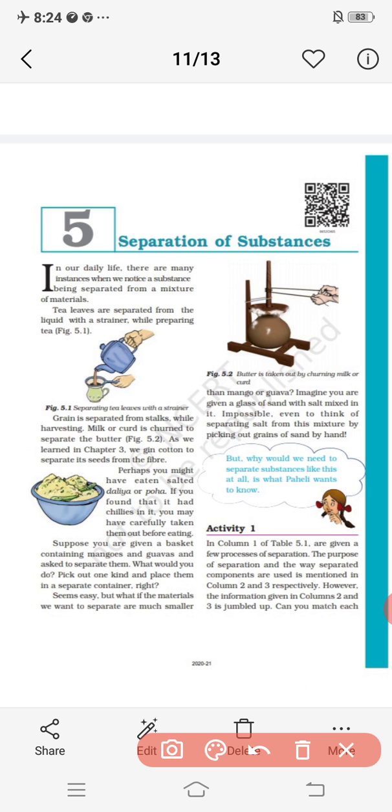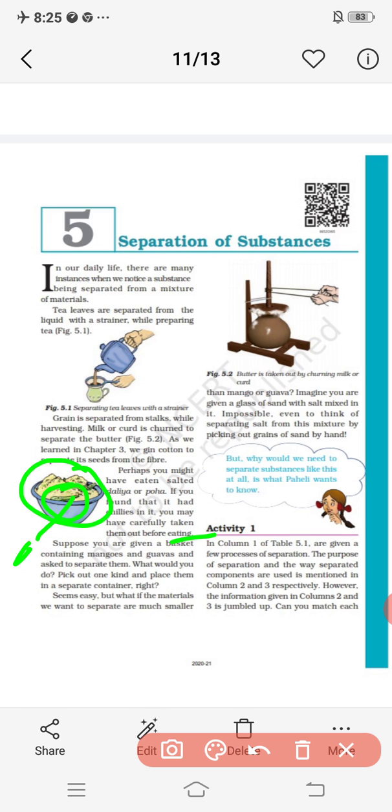If you found that it has chilies in it, you may have carefully taken them out before eating. Generally in your daily life you eat poha at breakfast time, and your mother generally cooks it. Everyone likes that poha, but when a green chili or red chili comes, you separate that chili from the poha, keep it aside and eat only the poha.